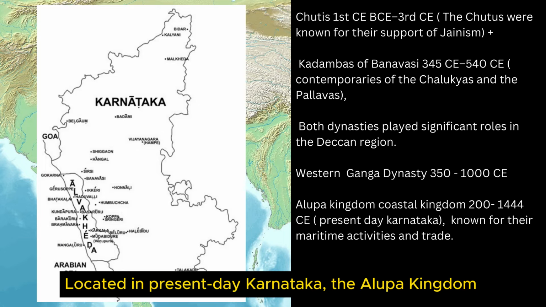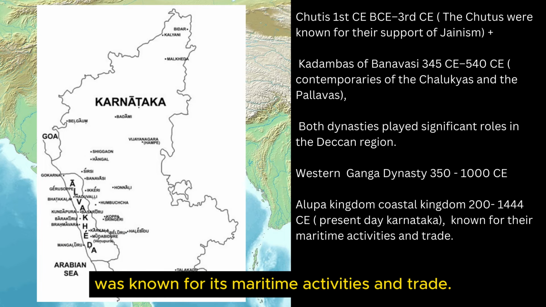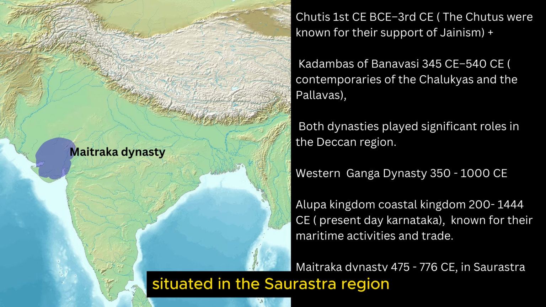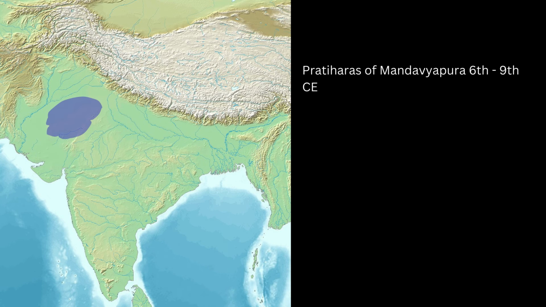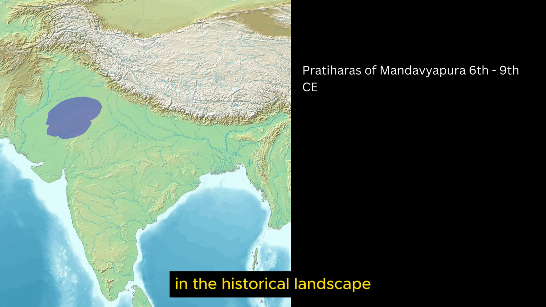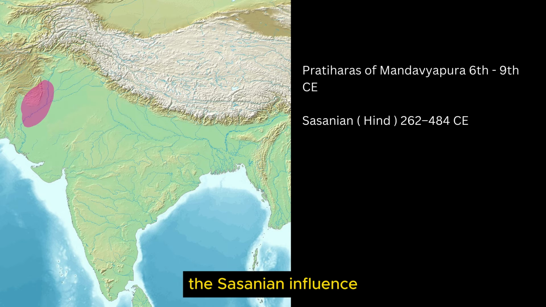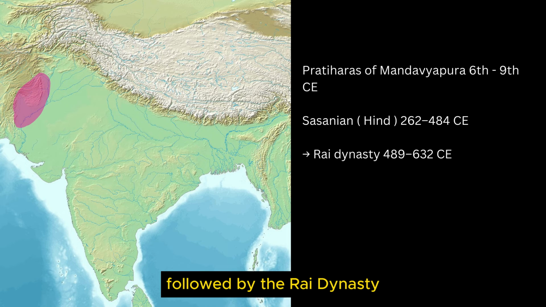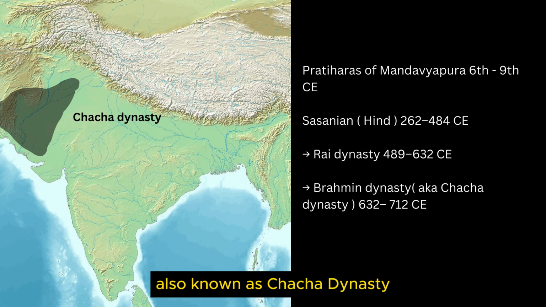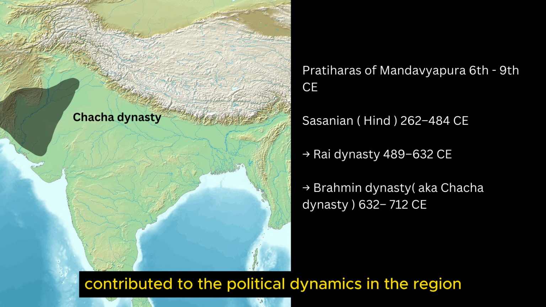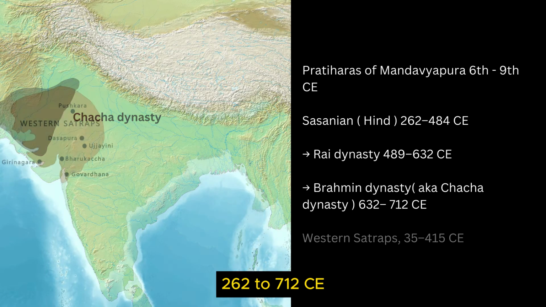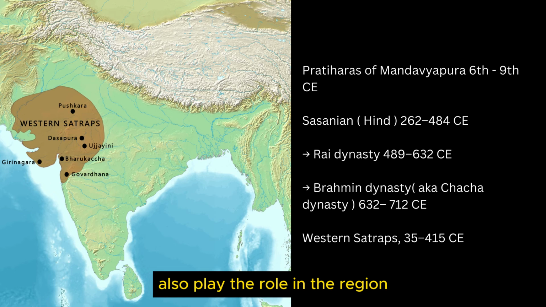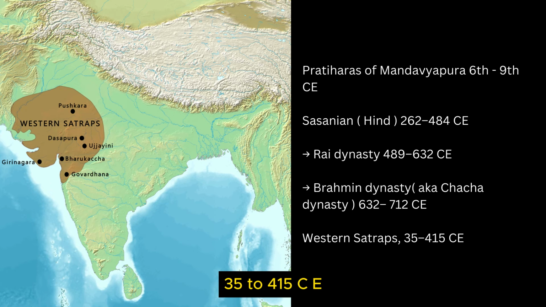Located in present-day Karnataka, the Alupa kingdom was known for its maritime activities and trade. The Maitraka dynasty, situated in the Saurashtra region of Kathiawar, was prominent from 475 to 776 CE. Active from the 6th to the 9th century CE, the Pratiharas of Mandavyapura played a role in the historical landscape around present-day Rajasthan. The Sasanian influence, followed by the Rai dynasty and the Brahmin dynasty, also known as the Chach dynasty, contributed to the political dynamics in the region around Sindh, Rajasthan and Gujarat from 262 to 712 CE. The Western Satraps also played a role in the region during their rule from 35 to 415 CE.